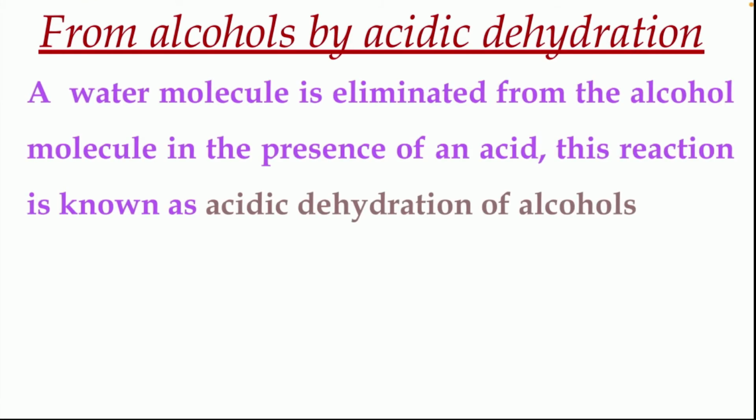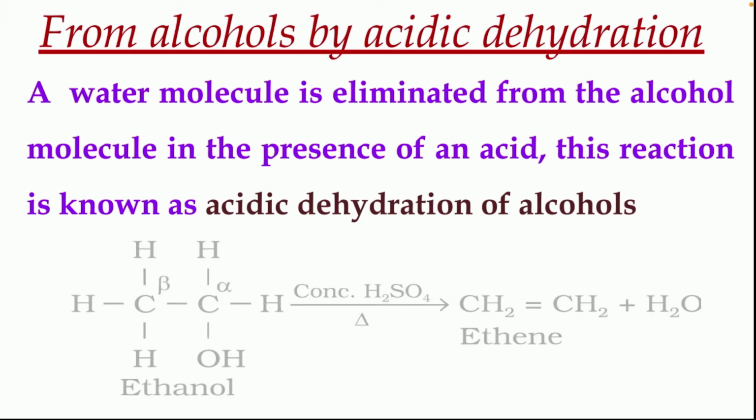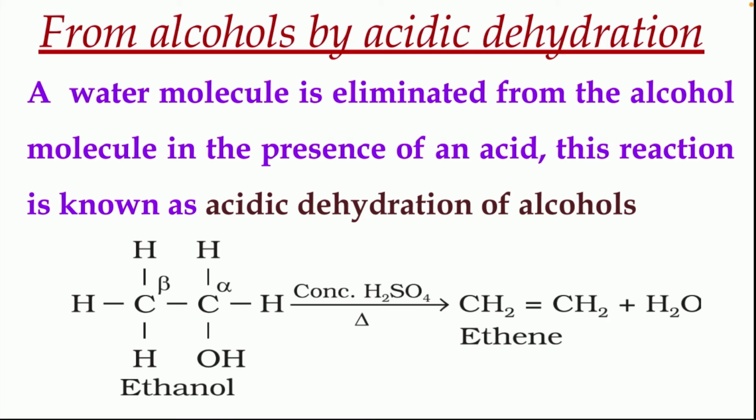Next we shall discuss preparation from alcohols by acidic dehydration. When a water molecule is eliminated from an alcohol molecule in presence of an acid, it is known as acidic dehydration of alcohols. Here, as we have seen already in case of hydrohalogenation, here we have dehydration. A water molecule is being removed or eliminated.